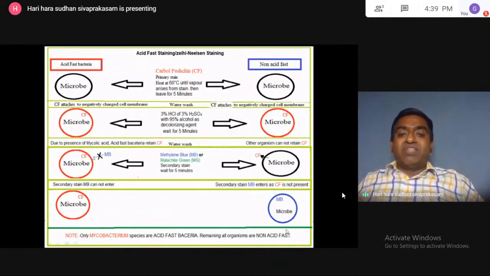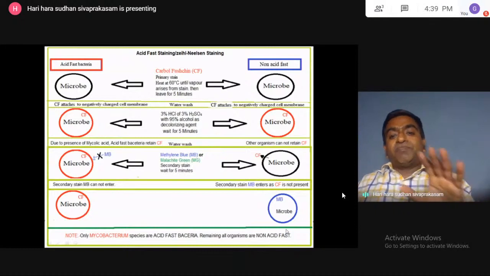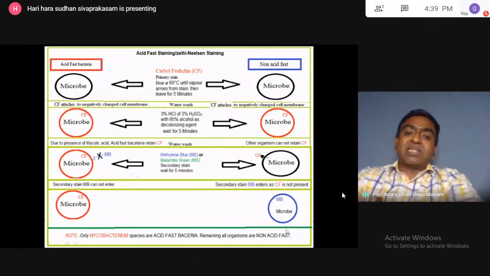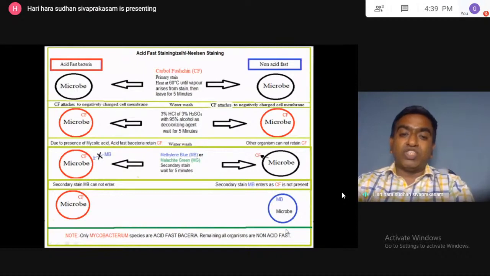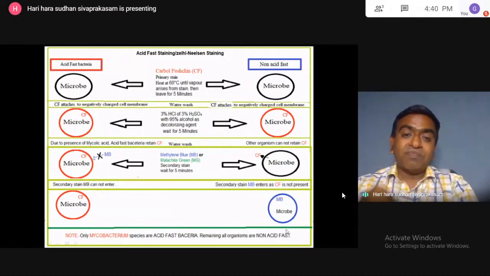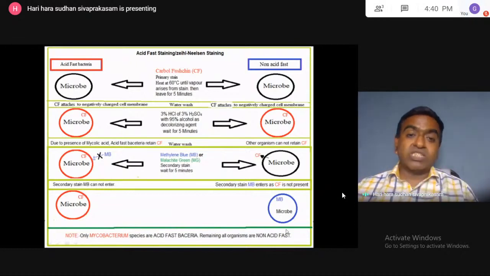This is also one of the main important questions. In the previous slide, it completely covers the procedure, waiting time, and principle of the gram staining. This slide covers the acid fast staining procedure, the waiting time for every step, and finally the principle, along with what color the respective organism will appear. So we just memorize this for the GPAT examination, okay, because questions are coming.